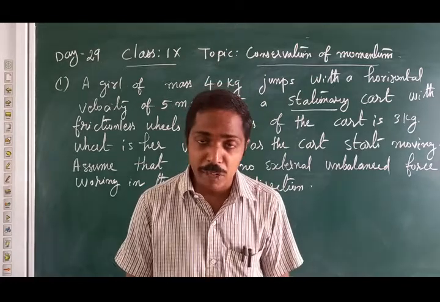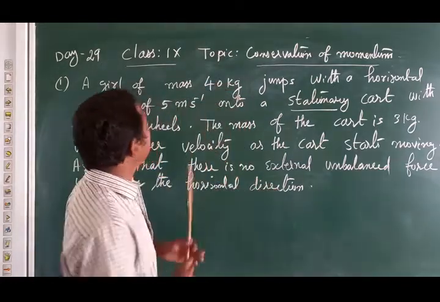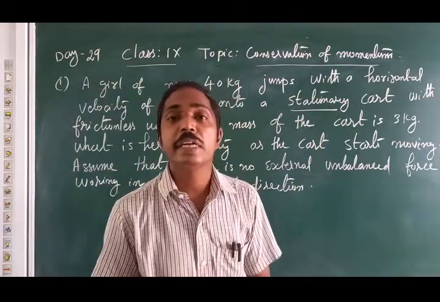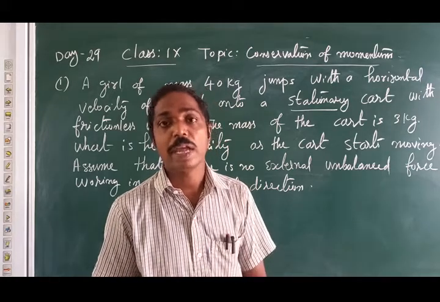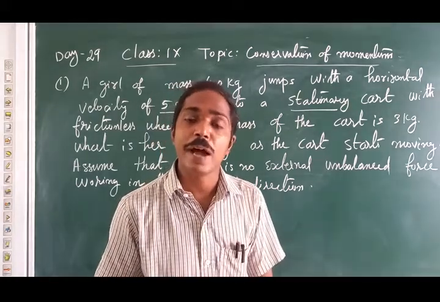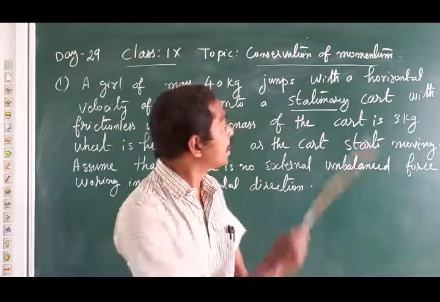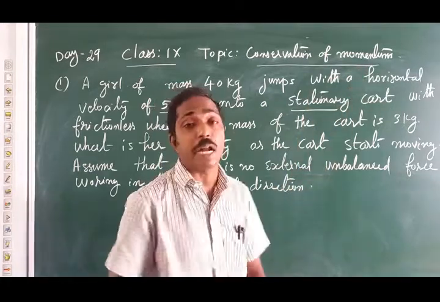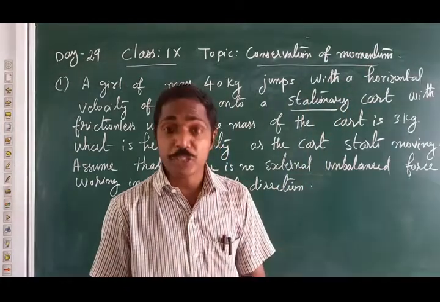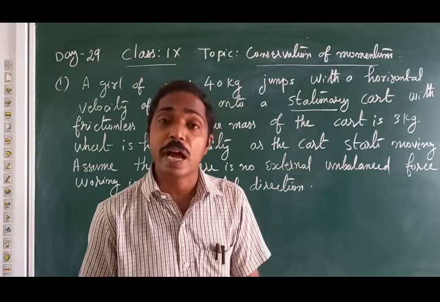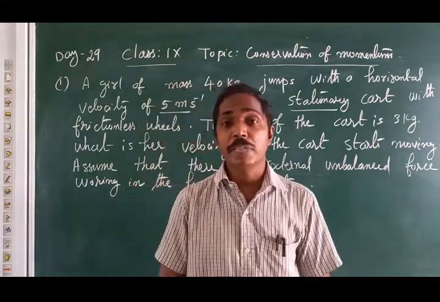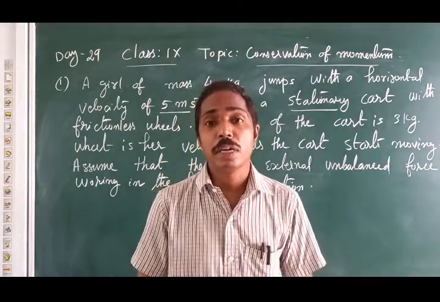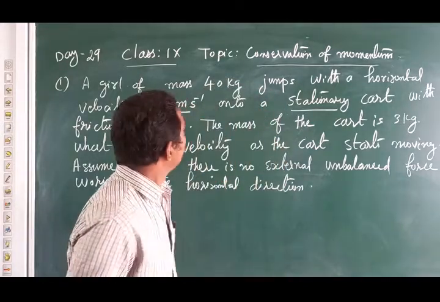So the girl has initial velocity 5 meters second raised to minus 1, but the initial velocity of the cart is 0 only. The question only mentioned the stationary cart. In that we have to assume that the initial velocity of the cart is 0. That is why I told some data is hidden only. You have to read and understand, then only you can go for the next step of the problem.